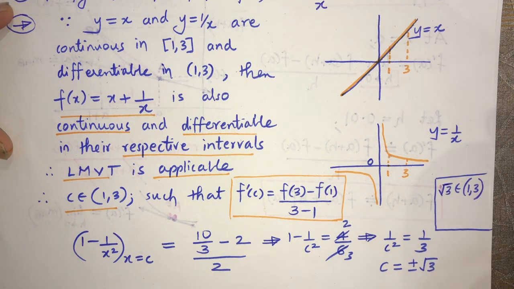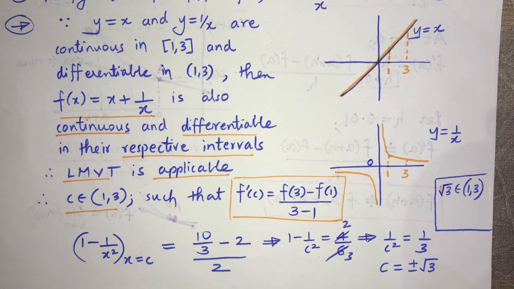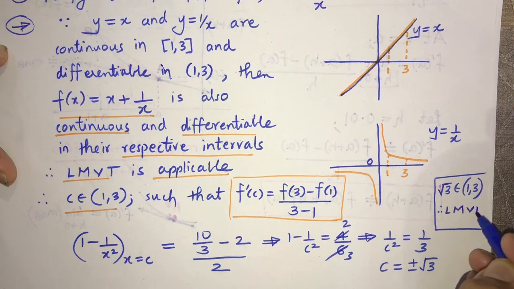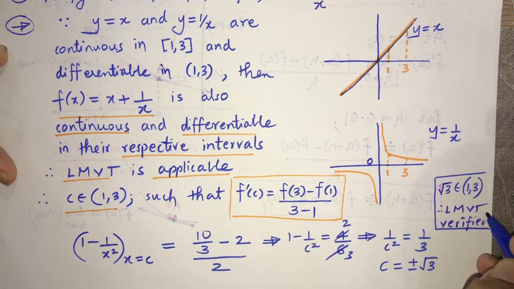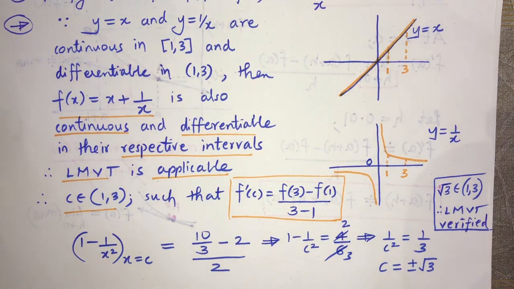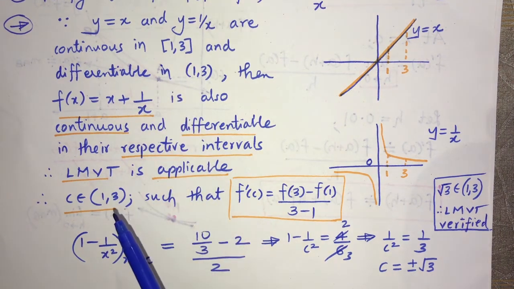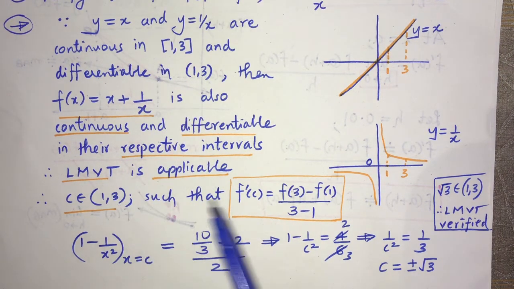That is 1.732 belongs to the interval 1 to 3, and therefore LMVT is verified. So LMVT says there has to be a point in this interval where slope of tangent will be equal to slope of chord.